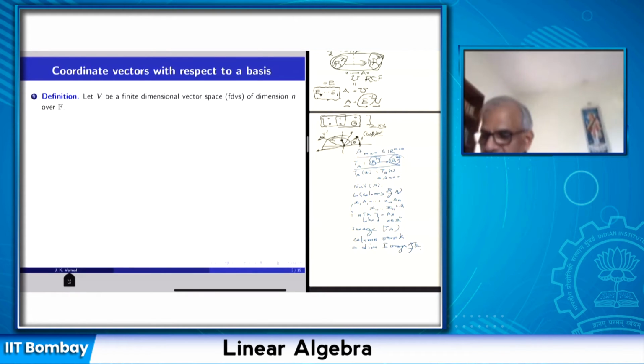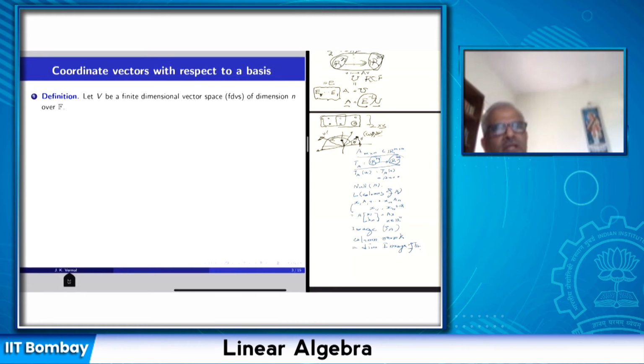Now I want to define the important concept of coordinate vectors with respect to a basis. Why do we want to do that? Vector spaces can be abstract. They can consist of functions or matrices or vectors, or all kinds of things constitute vector spaces.